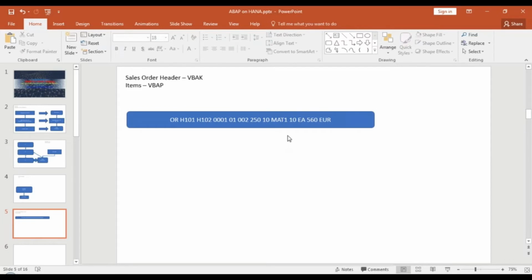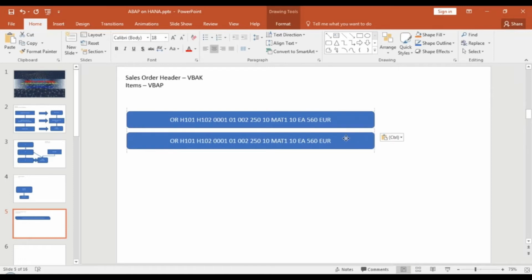All that is stored in the database like this. Now, what happens if I change this quantity value? Can anybody guess? What happens behind the scenes if you change this quantity value in your sales order and save it back? System will just create a replica of the same record and change the quantity. So whenever you change the quantity, the system has to store the same record again with all the values with just the changed quantity.